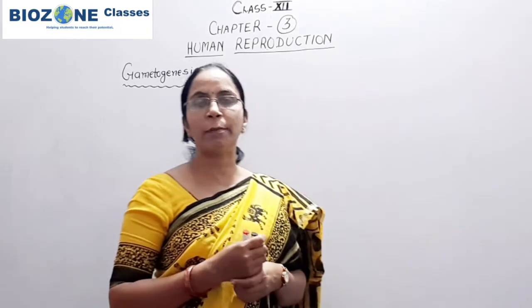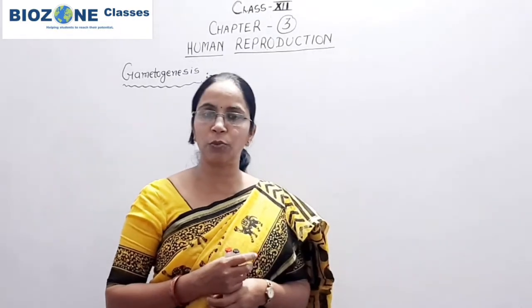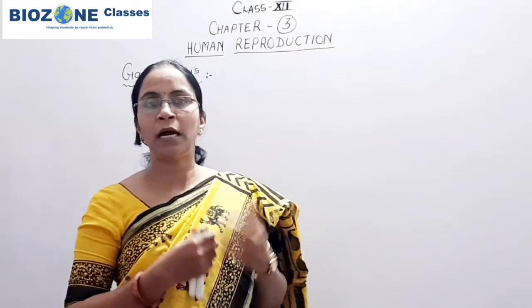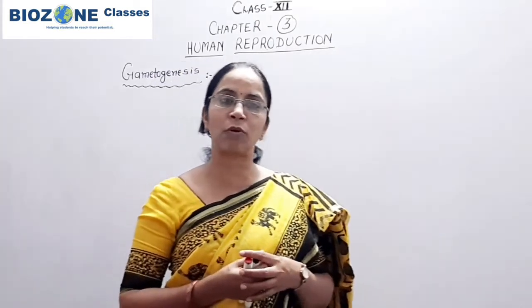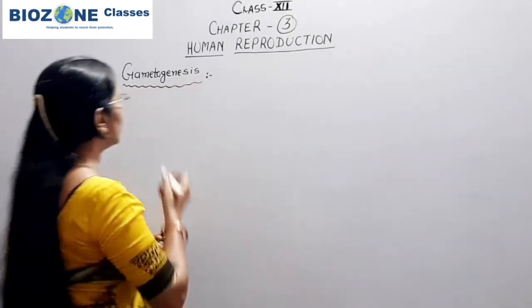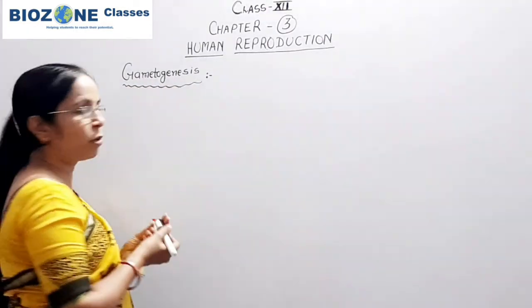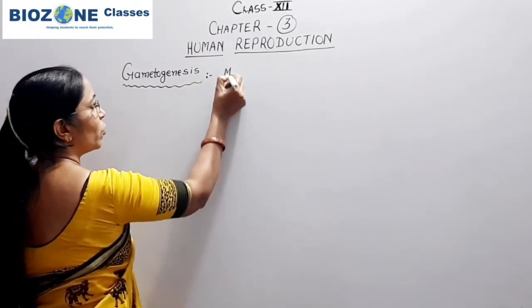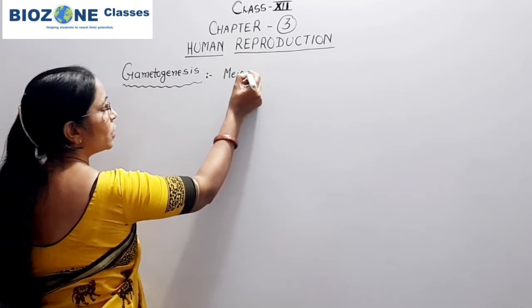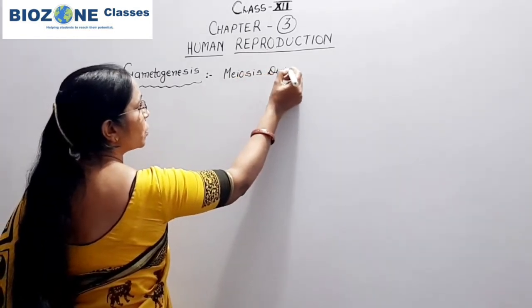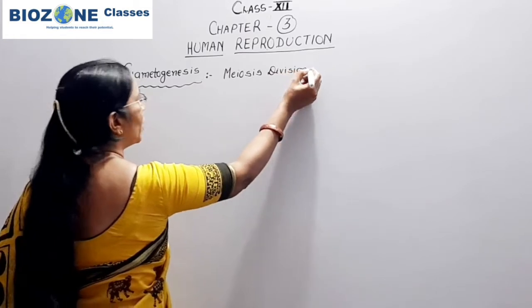Two types of gametogenesis are present in humans. In males it is called spermatogenesis, and in females the process is called oogenesis. So first we discuss gametogenesis. Simply remember, first and foremost, gametogenesis in humans takes place by meiosis division. This part you remember.